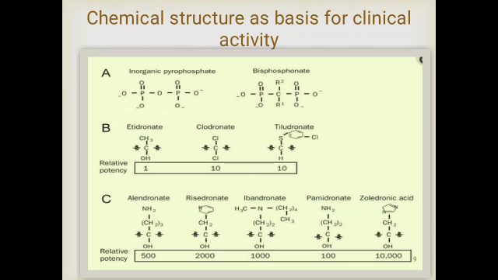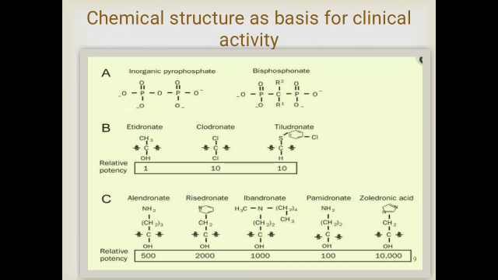These are the chemical structures of the different categories of bisphosphonates. They have a major role in their clinical activity. Structurally, bisphosphonates are chemically stable derivatives of pyrophosphate, which is a naturally occurring compound. Here the two phosphate groups are linked. Like natural pyrophosphate, bisphosphonates have a very high affinity for bone mineral because they bind to hydroxyapatite crystals. So these are the main categories of bisphosphonates.